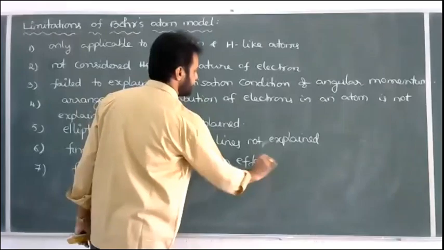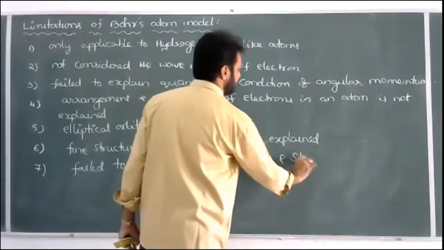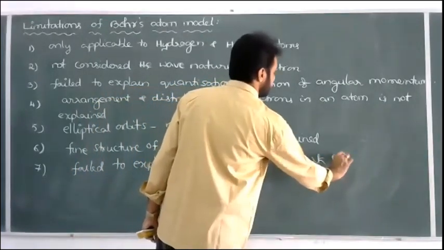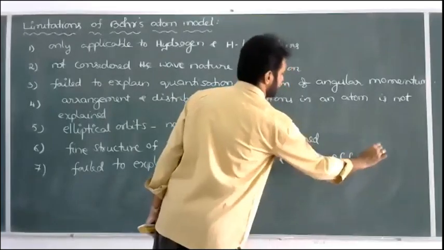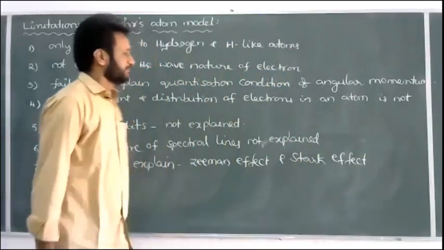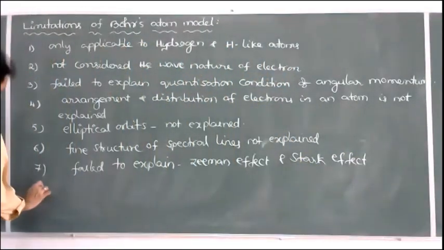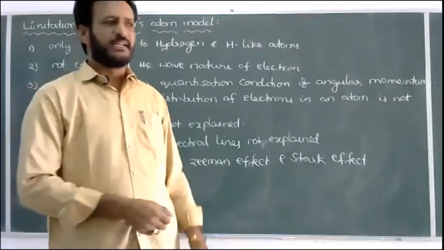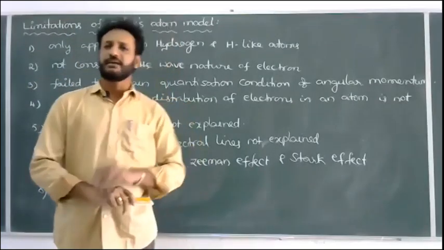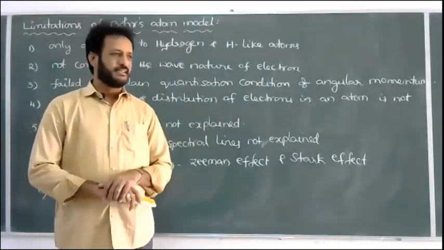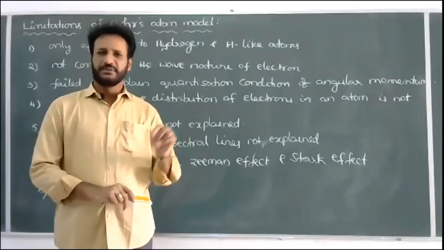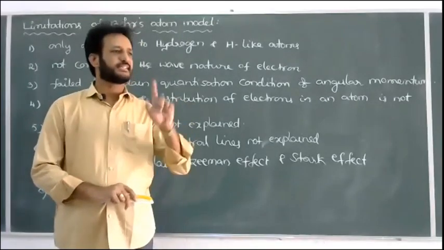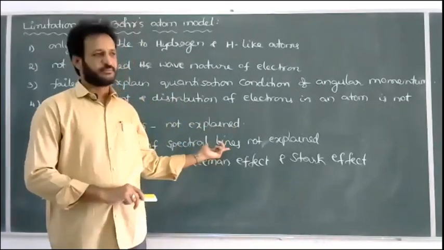Bohr's model failed to explain the Zeeman effect and the Stark effect. One more drawback: when an electron jumps from a higher orbit to a lower orbit, all the spectral lines may not have the same intensity. Different spectral lines will have different intensities. What is the reason? This is also not explained by Bohr's model.